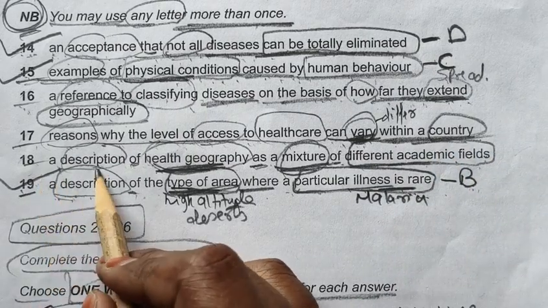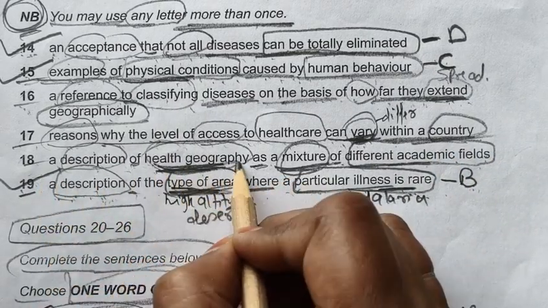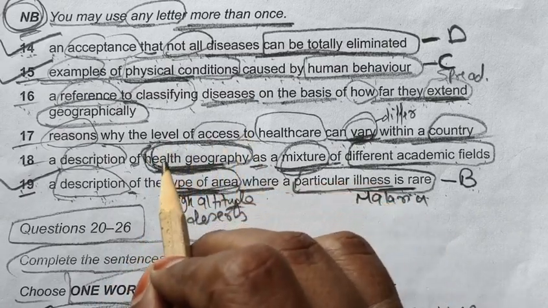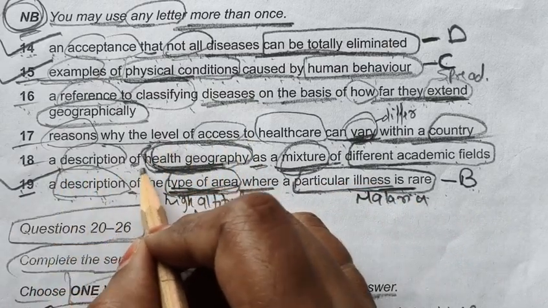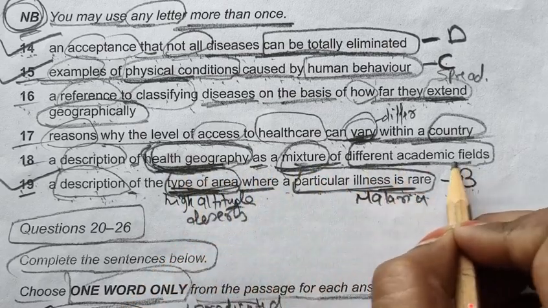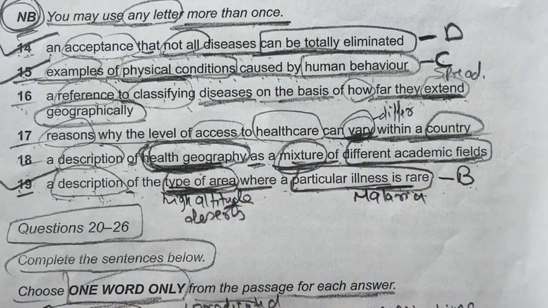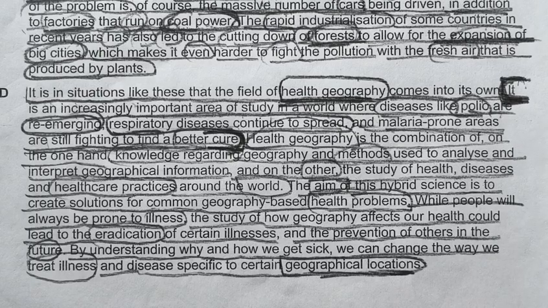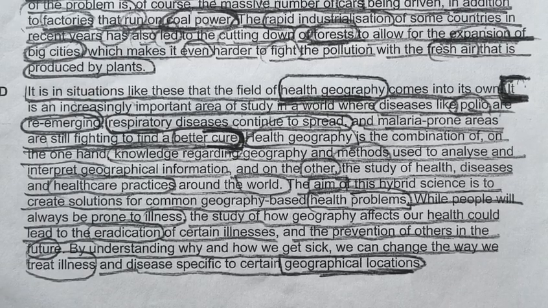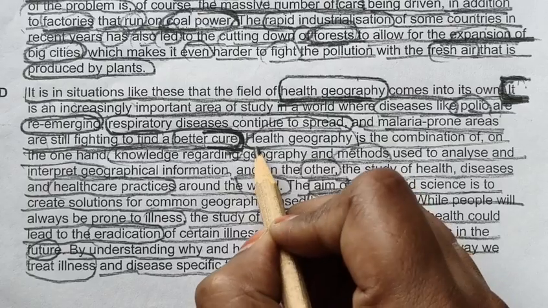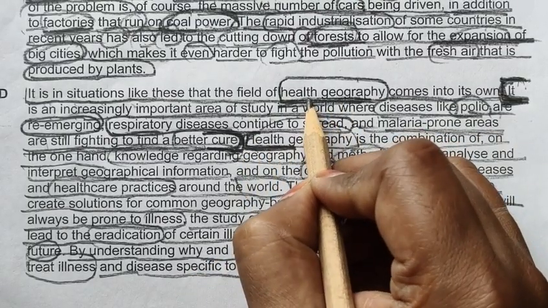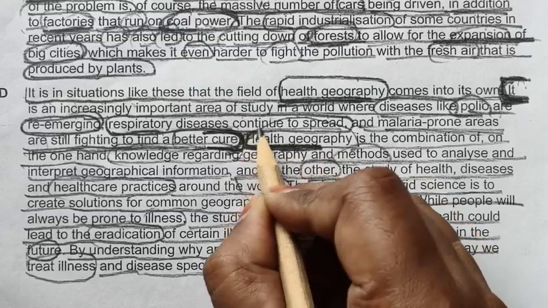And 18 number, a description of health geography. So this thing we have seen, health geography. This is our keyword. We have seen this health geography in our D paragraph only. A description of health geography as a mixture of different academic fields. So this thing we have seen in the D paragraph only. So let's see. So here, okay, health geography. Here also we have seen our keyword.